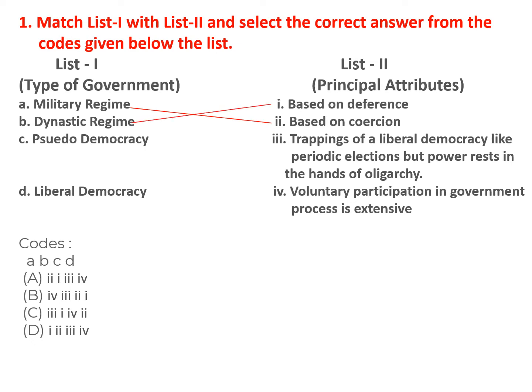Dynastic regime. Based on difference. Pseudo-democracy. Trappings of a liberal democracy like periodic elections but power rests in the hands of oligarchy. Liberal democracy. Voluntary participation in government process is extensive. So the correct option for this question is option A. 2, 1, 3, 4.